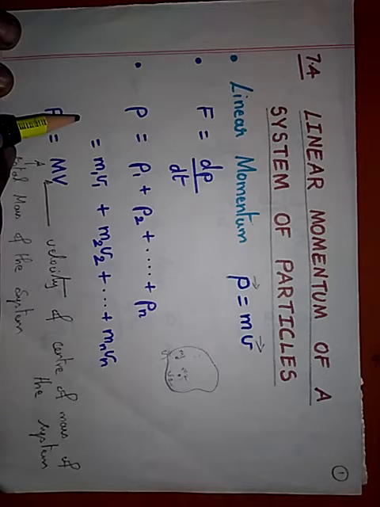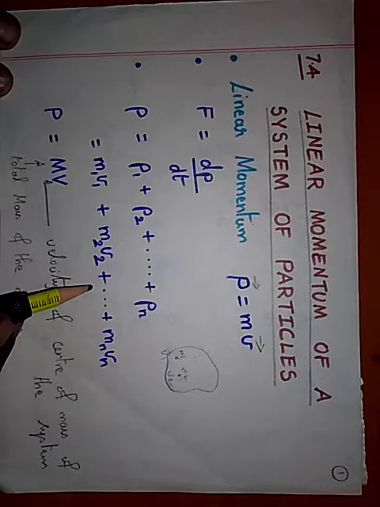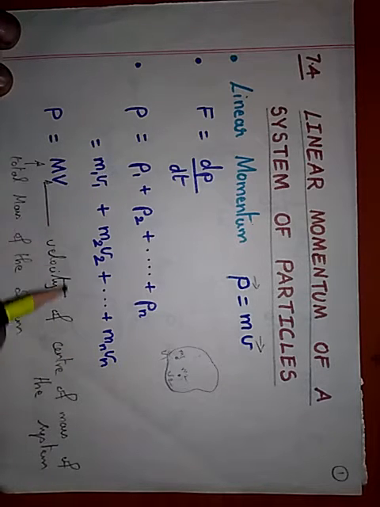In that case, the total linear momentum is equal to m1 v1 plus m2 v2 plus so on up to mn vn, the nth particle momentum. Therefore, this can be collectively written as: P, the total momentum of the whole body, or the total momentum of the system of particles, is equal to mass into velocity.